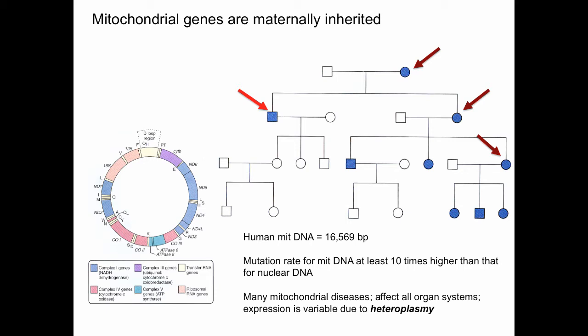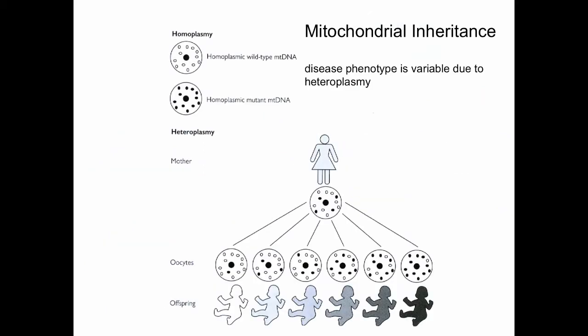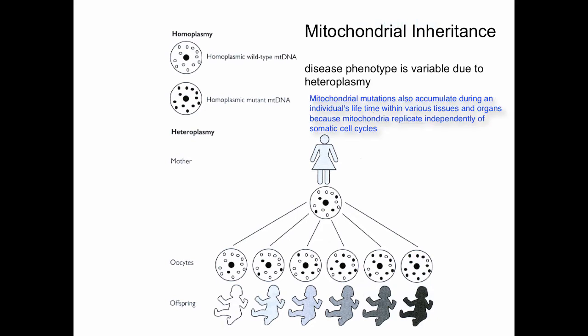Expression of mitochondrial diseases is variable, and it's variable primarily due to heteroplasmy. This just shows an example of what we mean by that. The disease phenotype is variable as more and more mitochondrial mutations accumulate in an egg. Offspring can show effects from no effects to relatively mild effects to relatively severely affected.